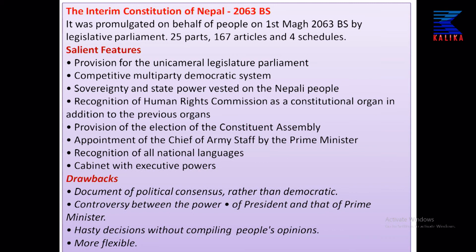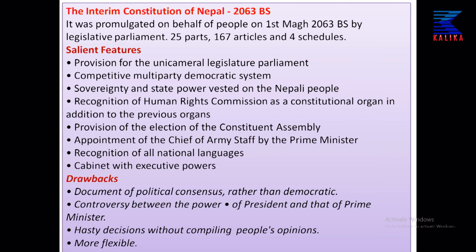Similarly, sovereignty and state power were vested on Nepali people, and the Human Rights Commission was recognized as a constitutional organ in addition to the previous organs. The previous constitution also had introduced some organs as constitutional organs. Apart from this, the Human Rights Commission also is recognized as a constitutional organ from this constitution.